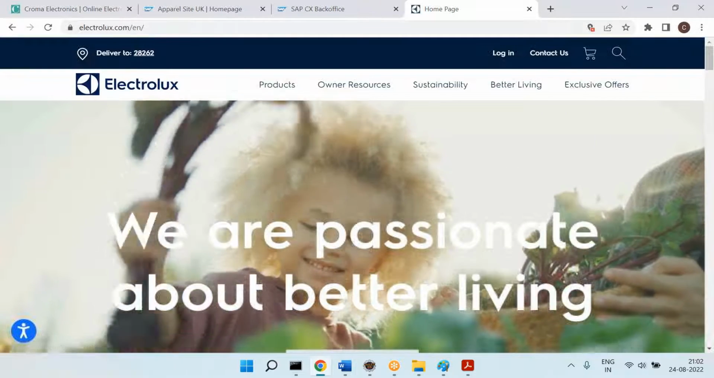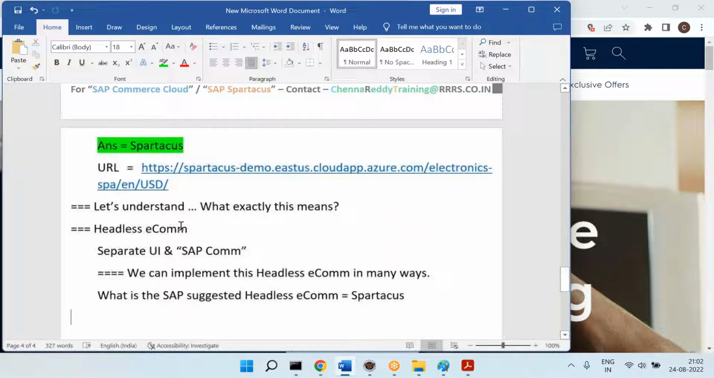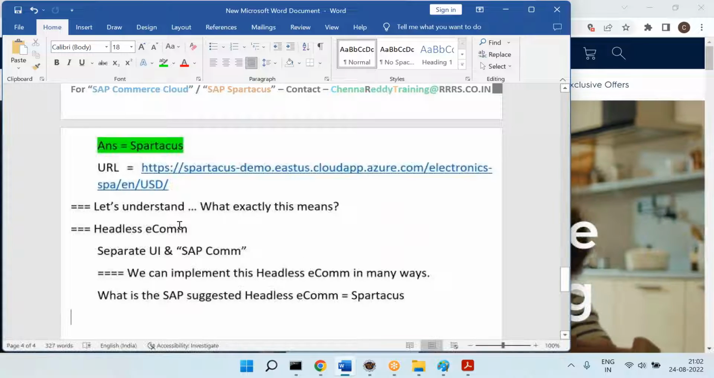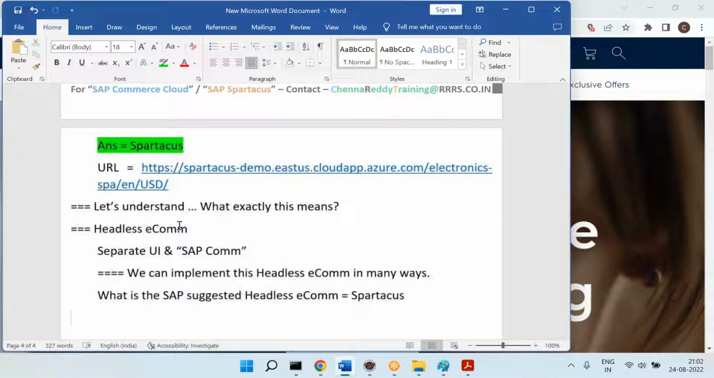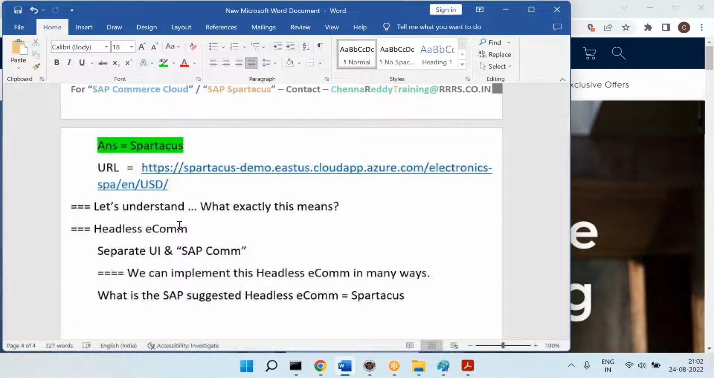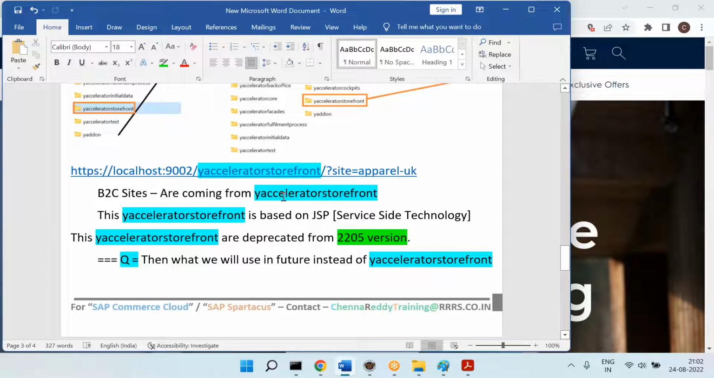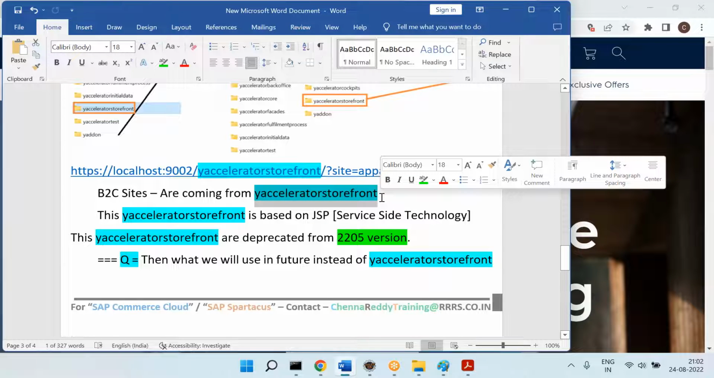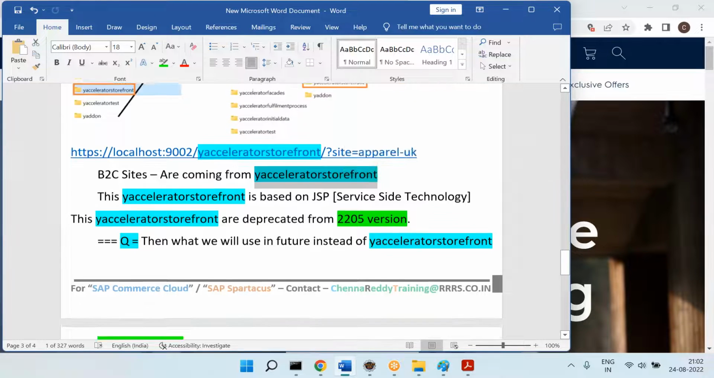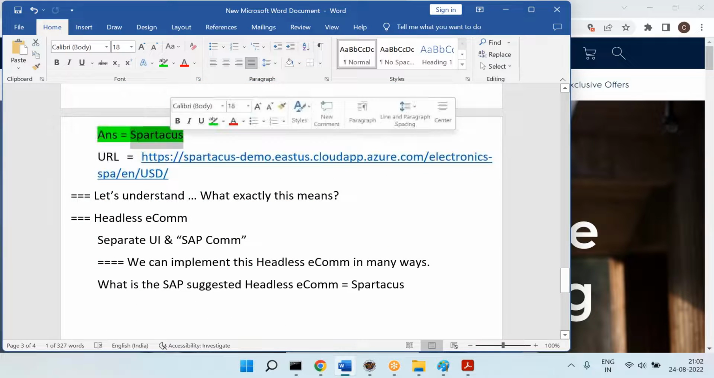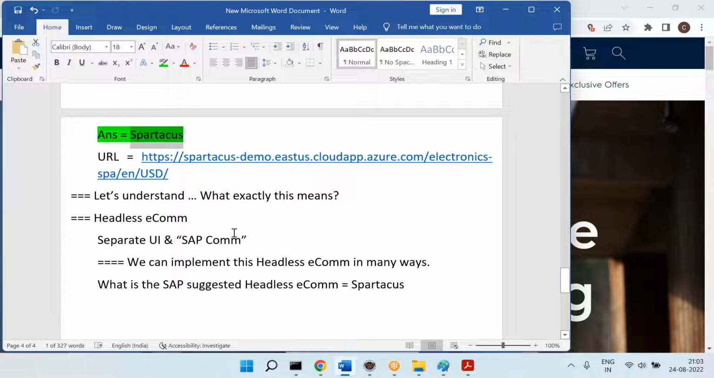So don't think that Spartacus is only the future. Spartacus has already started, but in the next 2 years, most of the companies will be jumping to Spartacus. What is the reason? Accelerator storefront is deprecated now itself. It is already deprecated. In the next 2 or 3 years, they will not support it anymore. Hence, most of the companies will move to Spartacus, or maybe they will go with React.js or some other technologies.